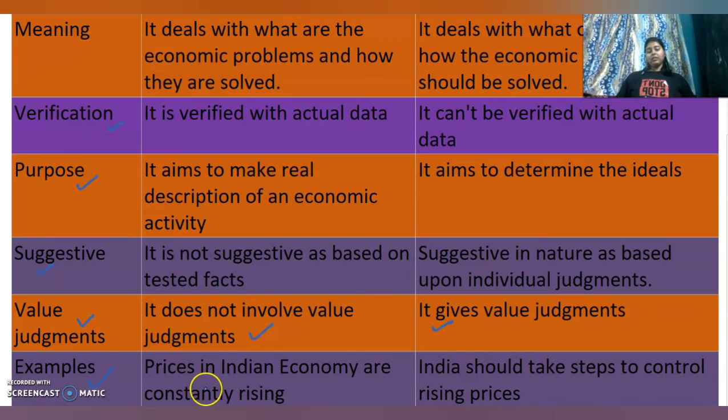So that comes under positive economics, because whatever scenario is present, we are getting the data on it. But in normative economics we say that India should take steps to control rising prices. That means we are suggesting that the government should take some major steps to control the rising prices. But whether it is feasible or not, we don't know.